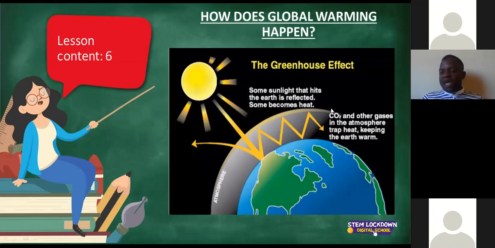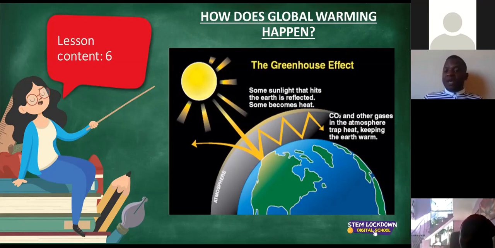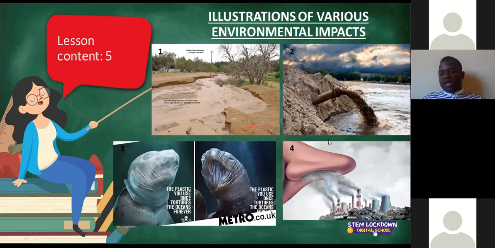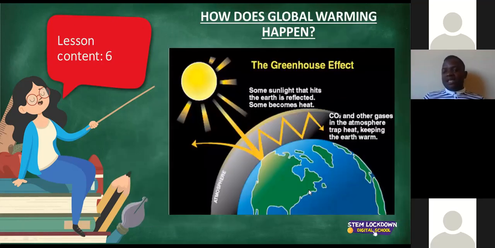Now, when it's in the atmosphere, because of how we have affected the environment, it affects what we call the ozone layer. As I've alluded to earlier, when you go on to doing life sciences, which was called biology, you learn about that. So there's a trap of all of that heat that comes from the sun in the atmosphere. And as a result, ladies and gentlemen, we can see our earth has become very hot. The temperatures have never reached the levels that they are at this moment. And every time we speak about that, it's because of the impact of number 4, as well as number 3, of course, and any other things that we do.